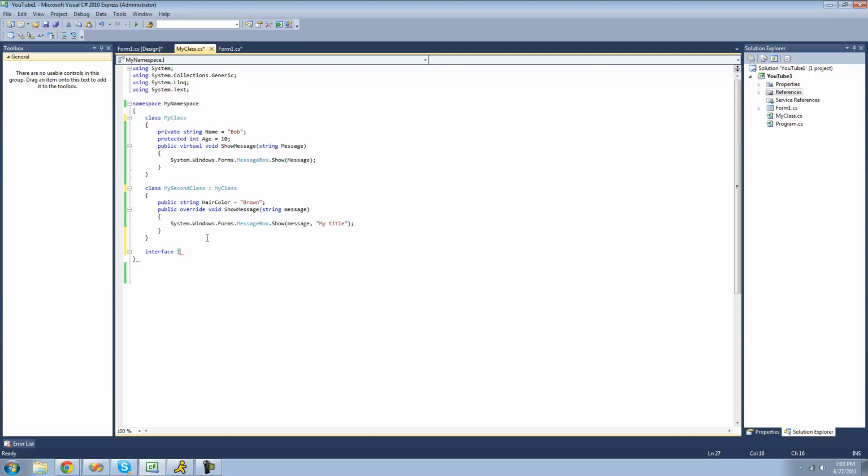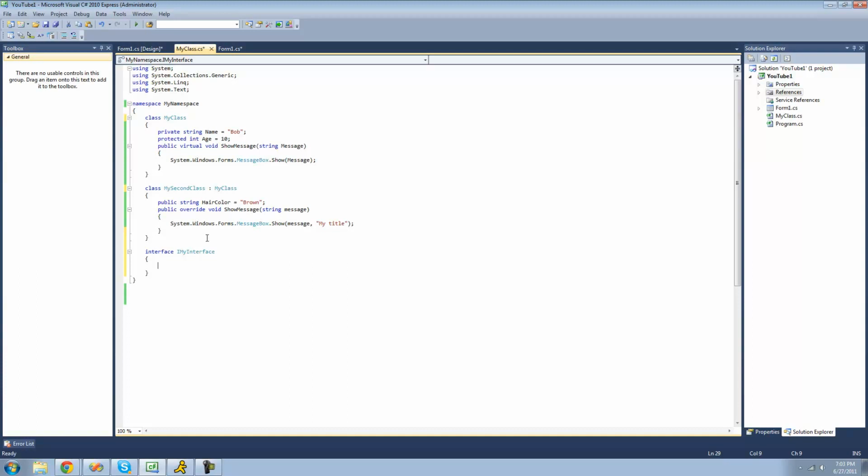That just means this will allow someone to differentiate between a class and an interface. So I'm going to do interface, and then I'll just call it my interface.